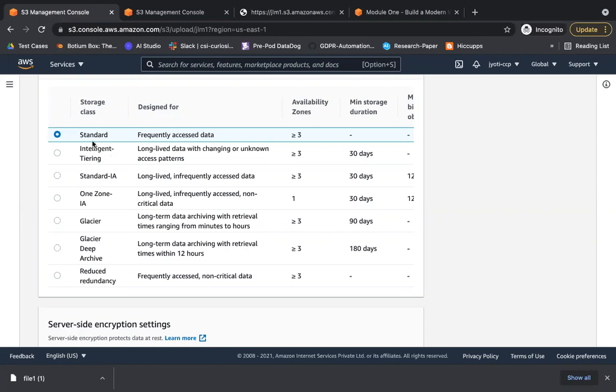And there was an interesting storage class, which is Intelligent Tiering. This we use when you're not sure what your access pattern is. So if you select storage type as Intelligent Tiering for any object, based on its retrieval, it would be stored either in Standard if it's frequent, it would go into Standard. But if it is used once in a month, it would go to Infrequent Access. Okay.